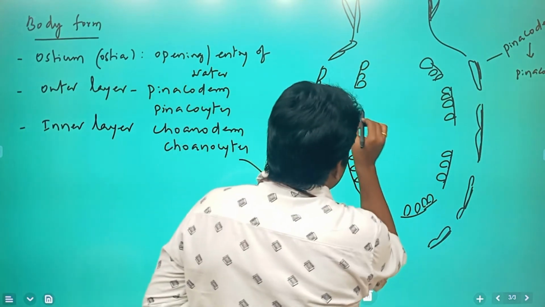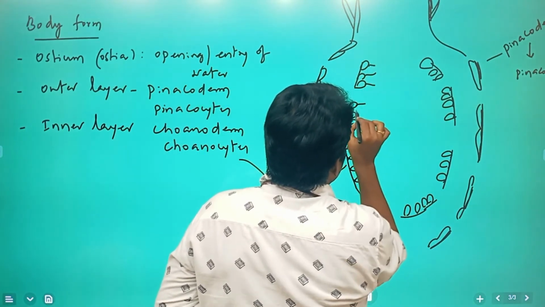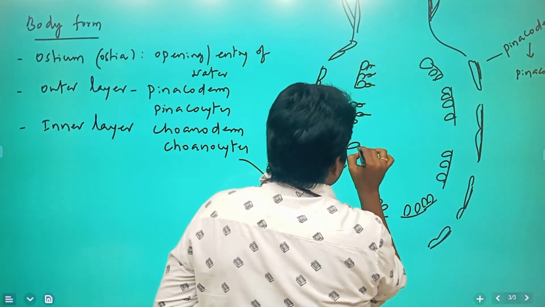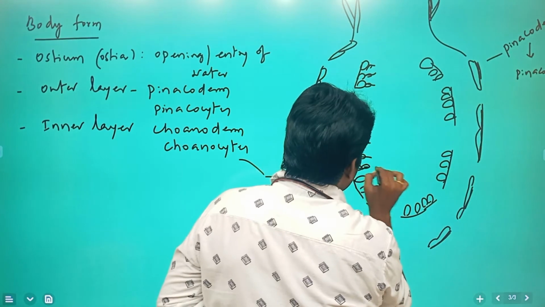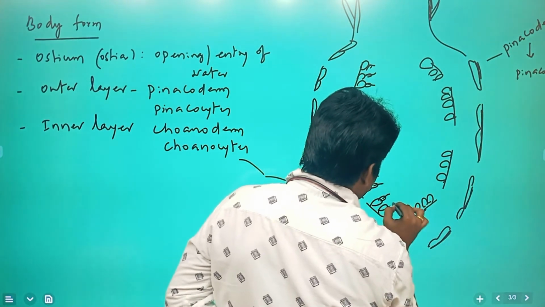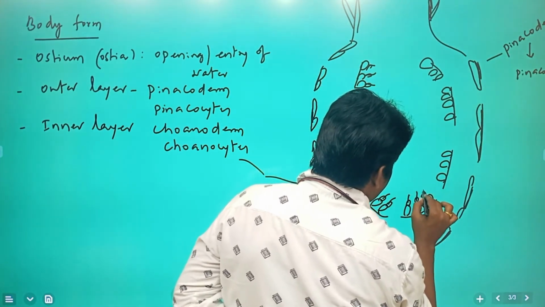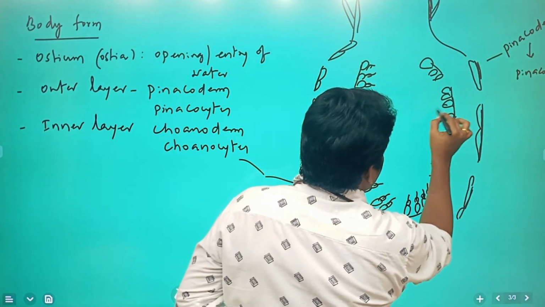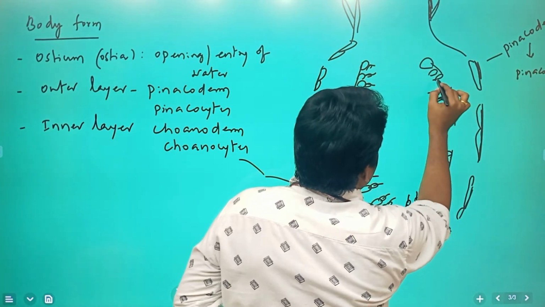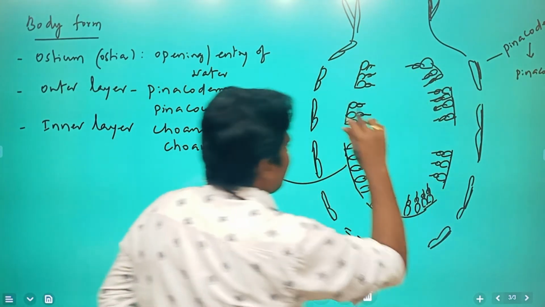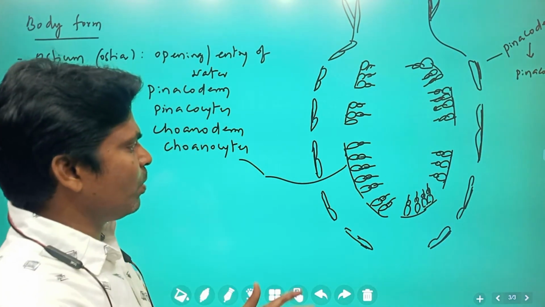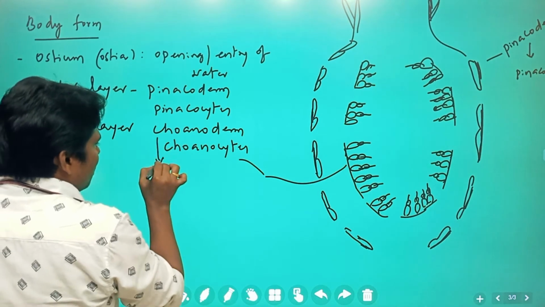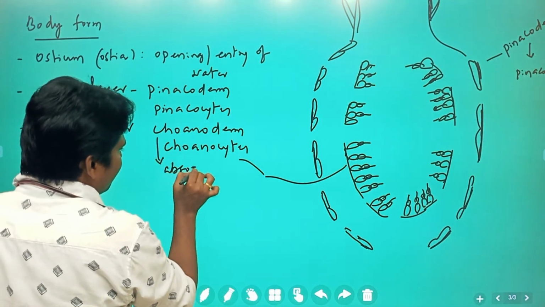Next, these coenocytes are responsible for the absorption of the food material. What is the function of this? Absorption of the food material.